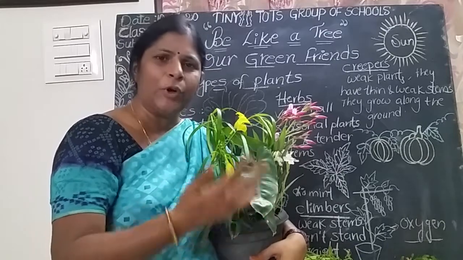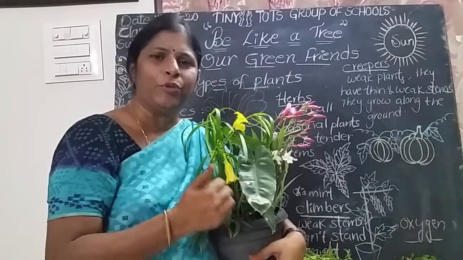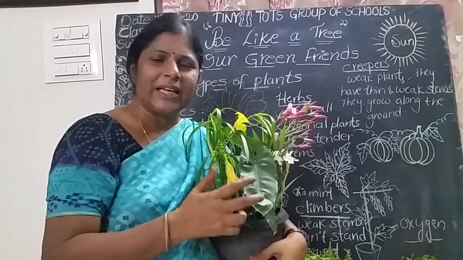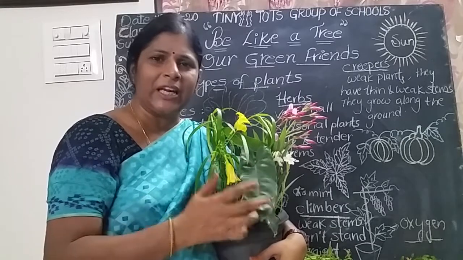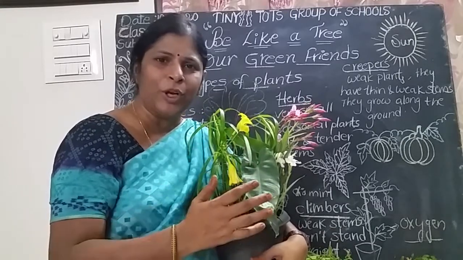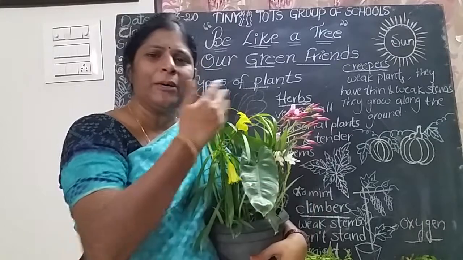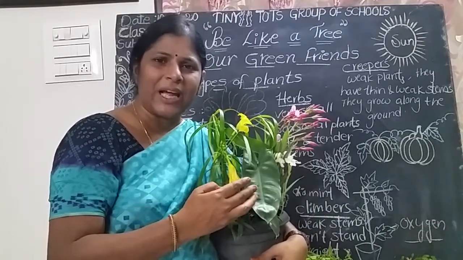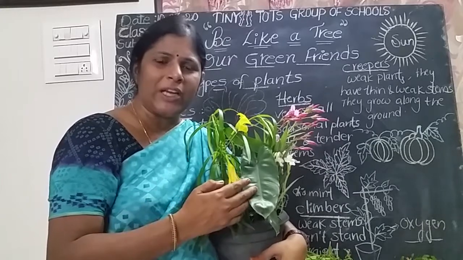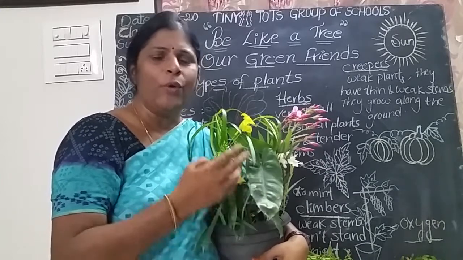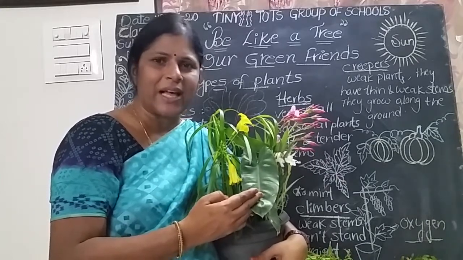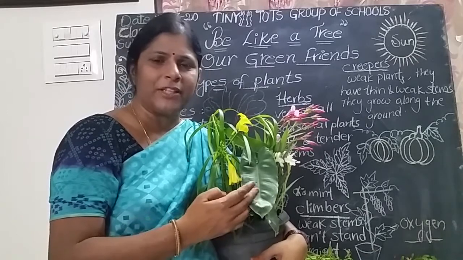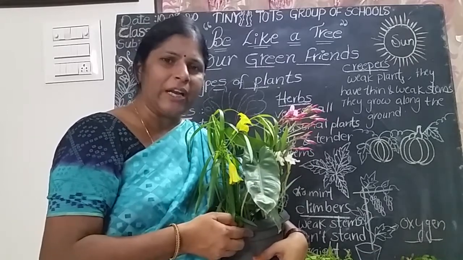During the daytime only green plants prepare the food. Why? Without sunlight they cannot prepare food. During the daytime sunlight is available. That's why all green plants use sunlight from the sun, carbon dioxide from the air, water from the soil, and they prepare their own food. Plants are definitely our green friends. Pour water every day.